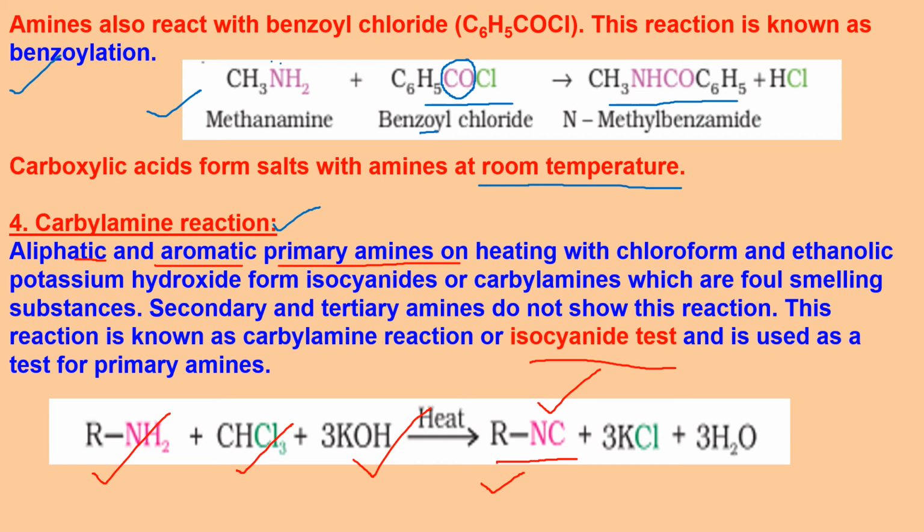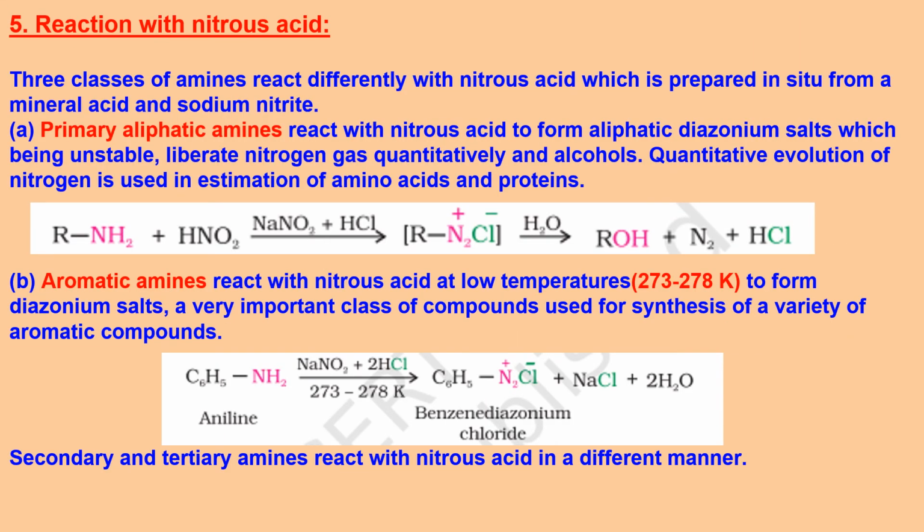by only primary amines. Then you have another important chemical property, the reaction with nitrous acid. Nitrous acid is HNO2. It can be written as HONO also. Primary and secondary amines react with it. Tertiary also reacts in a different manner, but here the focus is mainly on primary amines only, though primary amines may be aliphatic or aromatic. Both react with HNO2, which is obtained by the reaction between NaNO2 and HCl.